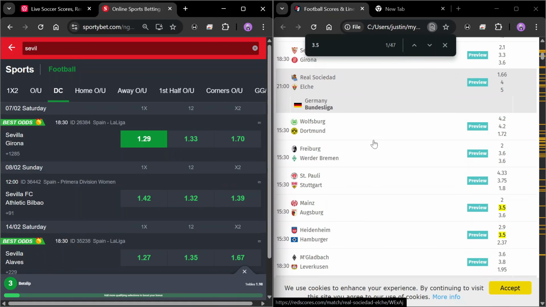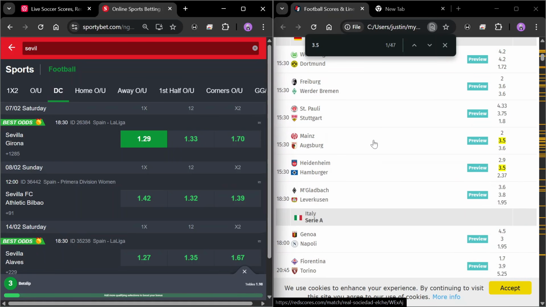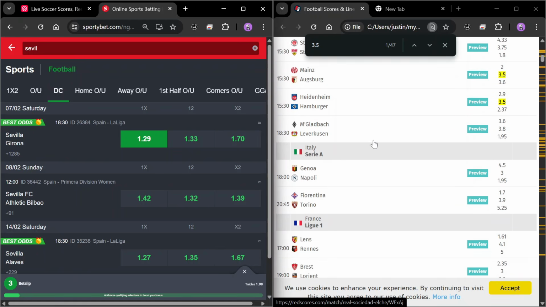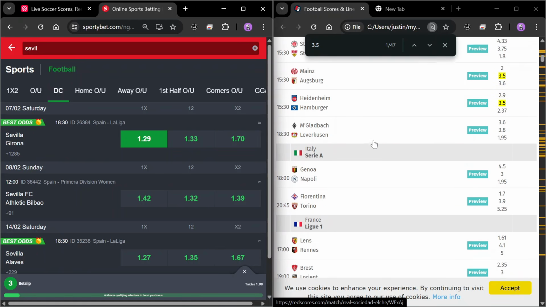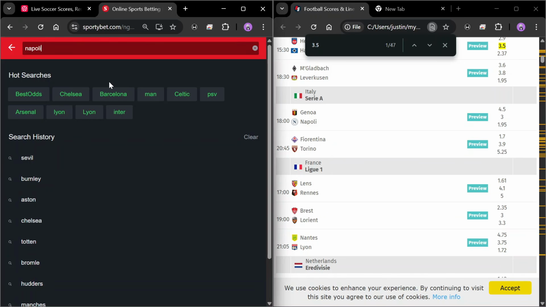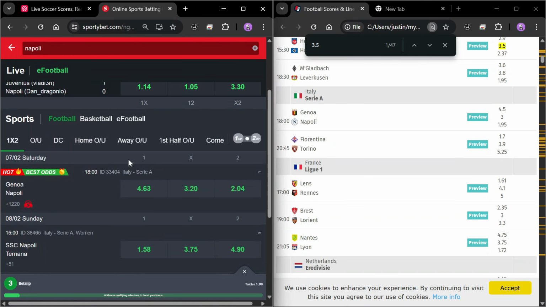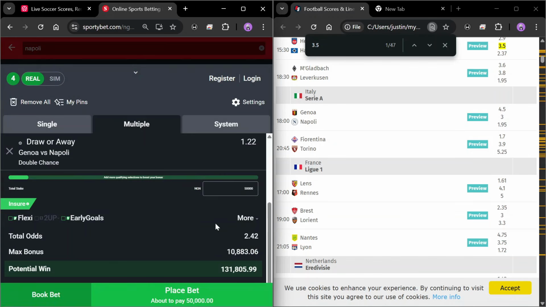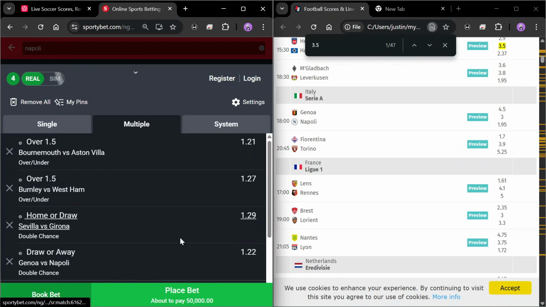Let's head over to look for another good game, and I've seen Napoli. We can go for Napoli. Now this is Napoli 1.95. We can use Napoli for this. This is just random picks, but you'll get the idea. And then for the double chance option, we select this and we see 1.22. Now we're having 2.42 odd, which is not enough because we try to make the game safe, having Napoli and Sevilla as double chance. We need one more game to actually make up this ticket to be a 4 odd ticket, which is fine actually using over 1.5 goals and this double chance.